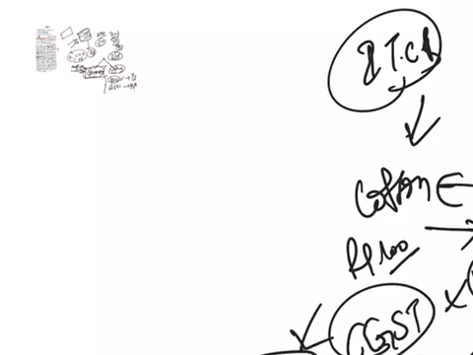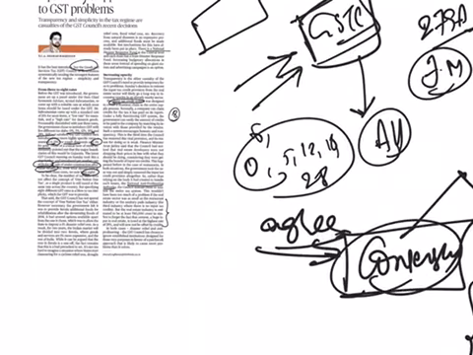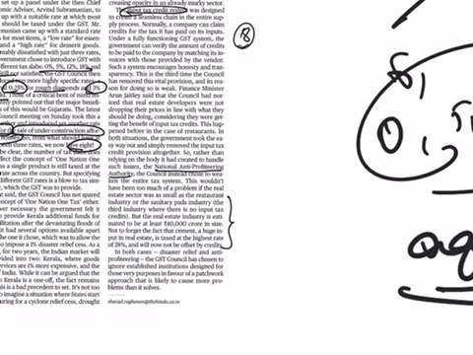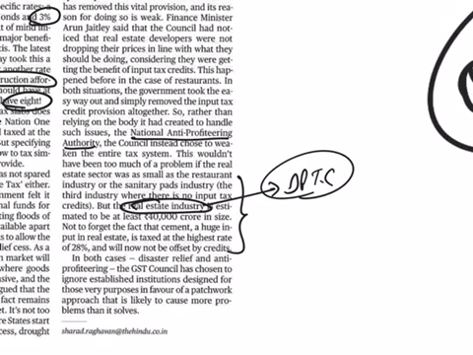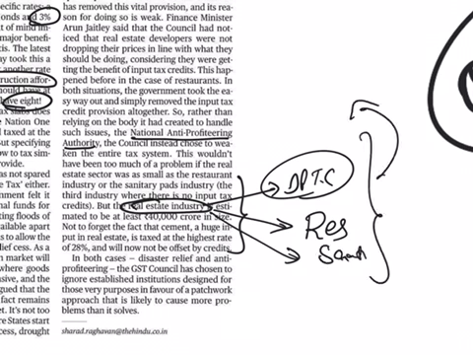So what are the new rules? Recently the government, the GST Council, has exempted the real estate industry from the input tax credit system. Now their operations will not have the provision of input tax credit. Is it only the real estate industry which is exempted? No. Along with the real estate industry, it is the restaurants and also the sanitary pad industry. All these three were exempted from the input tax credit system.